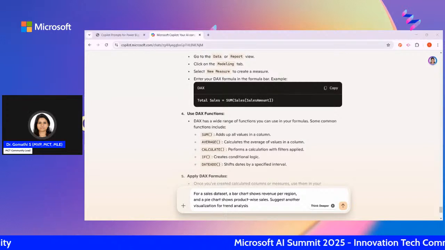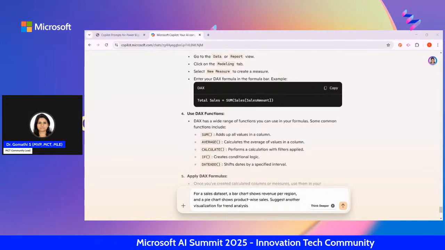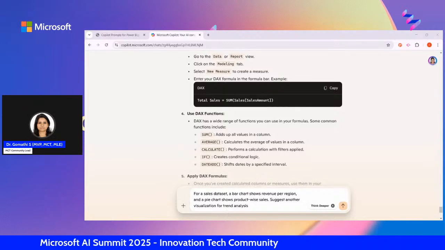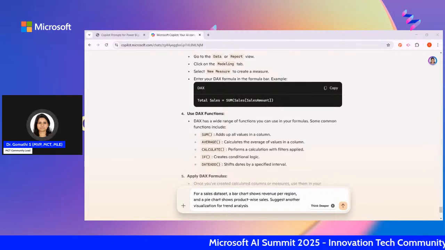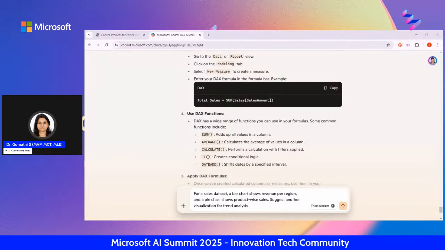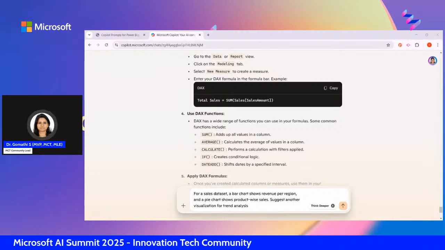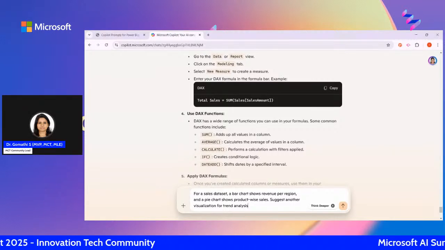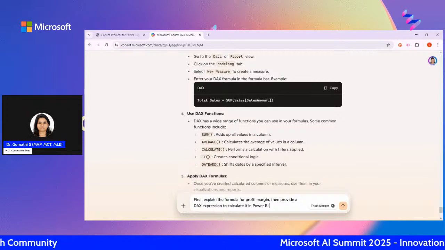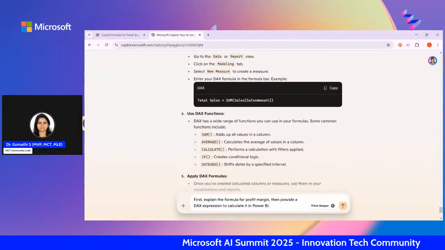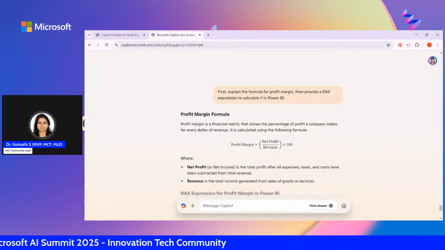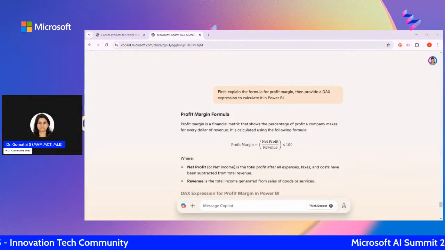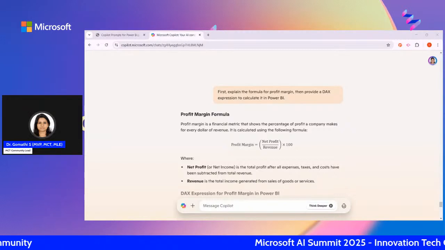Another type of key prompting technique is chain of thought prompting. So what is that? Instead of simply telling it to calculate a profit margin in Power BI, you can say, first explain the formula for the profit margin, because if you're not aware of the profit margin, you can ask it to explain. First explain the formula for profit margin and then provide the DAX expression to calculate it in Power BI. It will explain the profit margin, and then it will tell you the rest. This is what we call chain of thought.